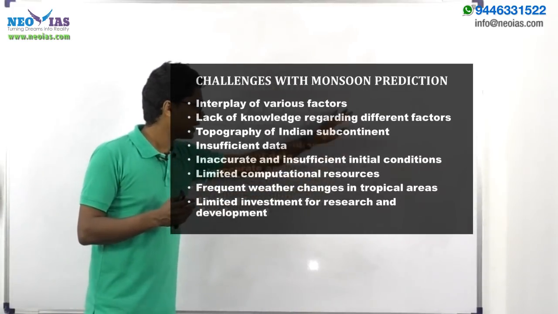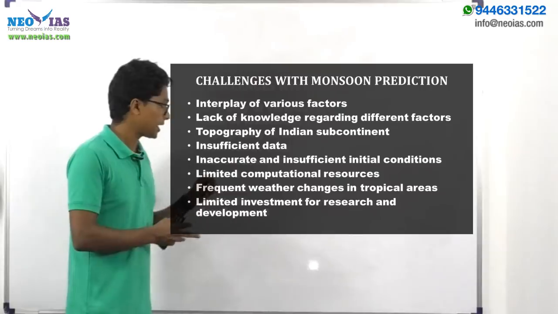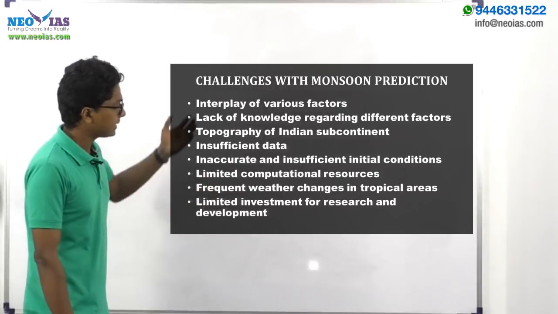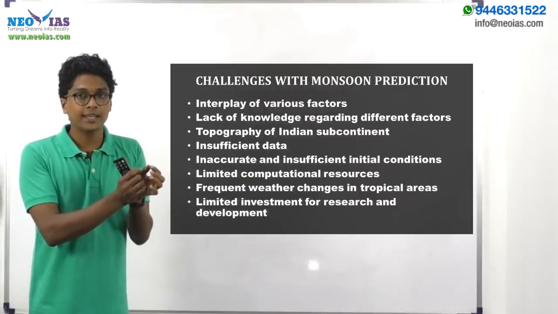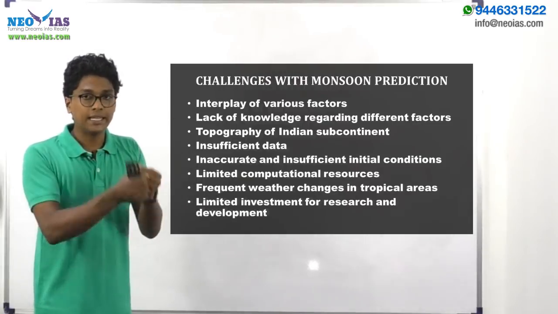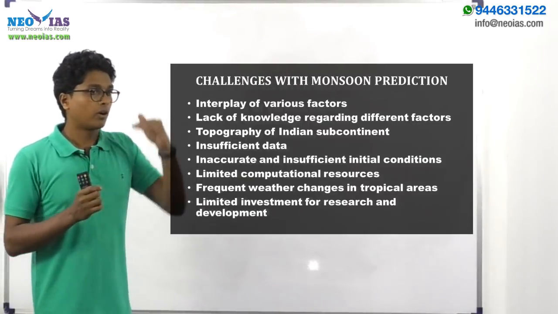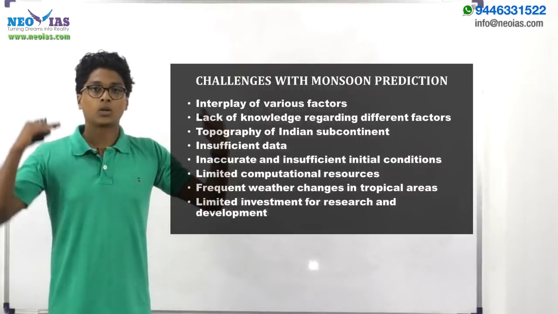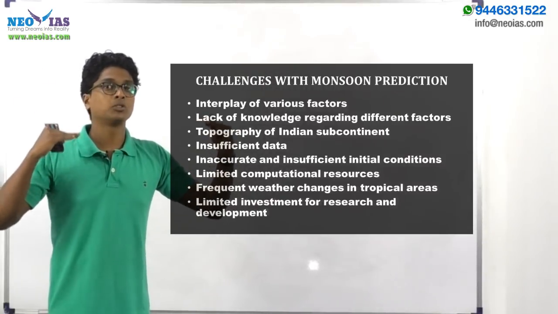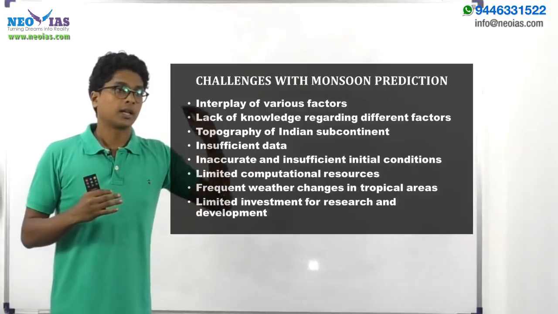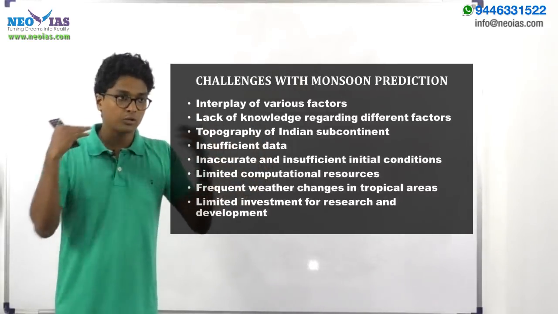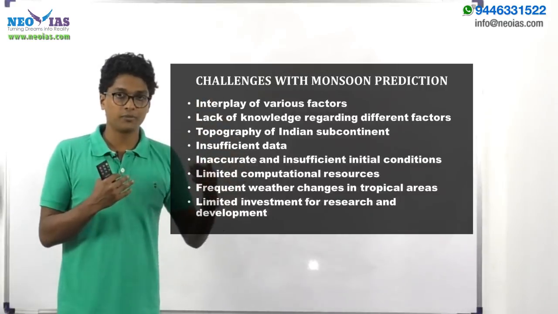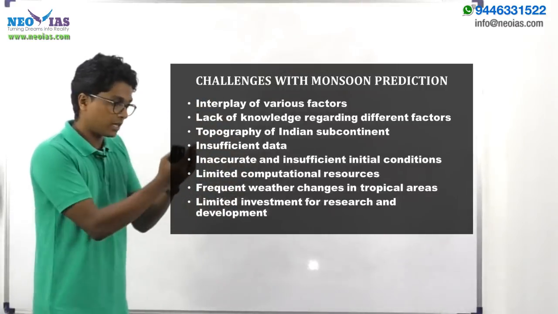Then, inaccurate and insufficient initial conditions. Here what they mean is that the monsoon is dependent on various factors, and these relationships are not linear, in the sense that if one factor is increasing then the monsoon will also increase, nothing like that. Rather, a factor will be increasing and various other factors should also be considered, and their interplay will take place.